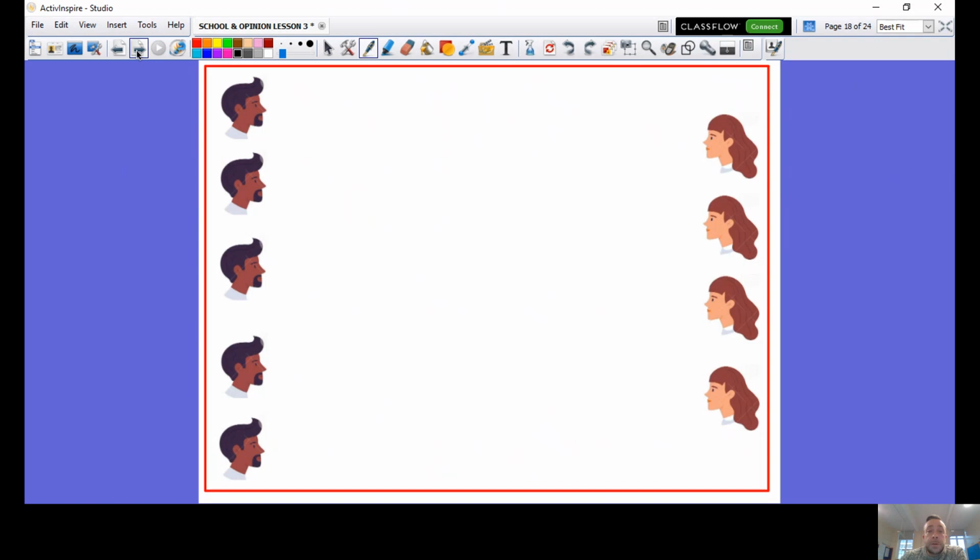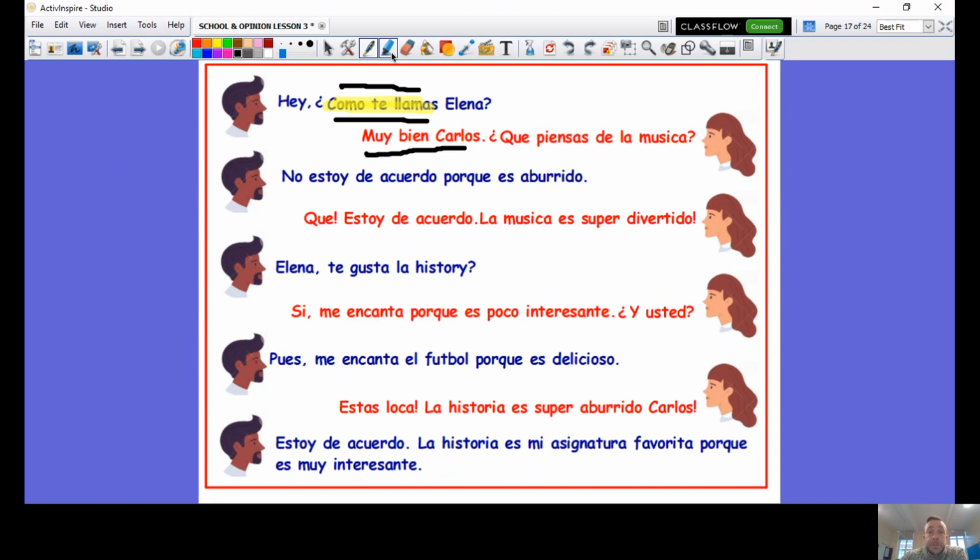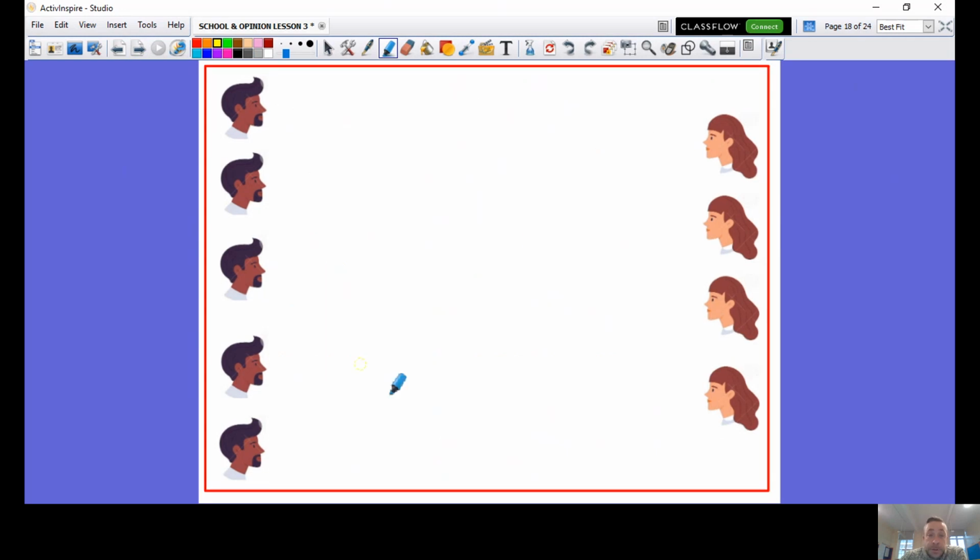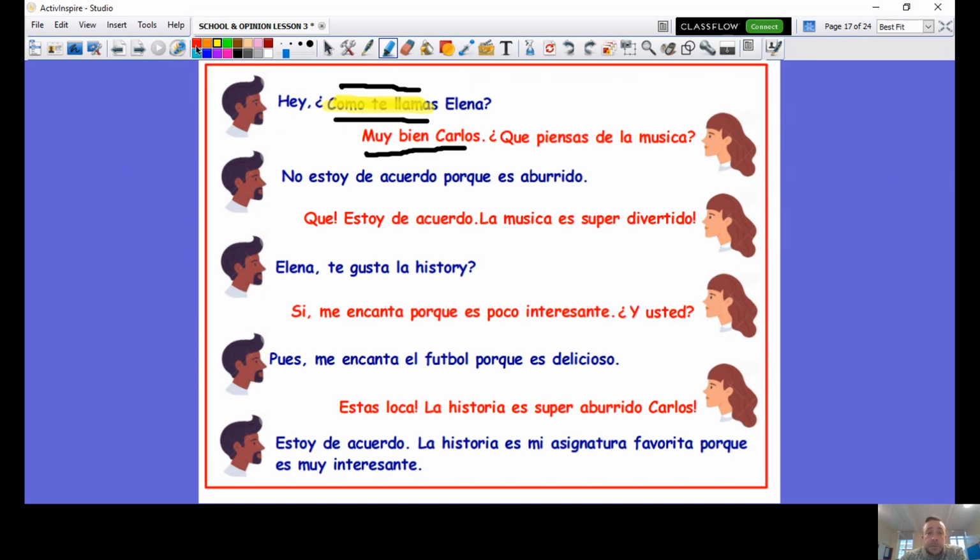Now, here is where you can write the entire conversation out again perfectly. So you can print this sheet off, use your highlighter or underline, and then use this sheet to write out the text correctly, edited. Now, if you don't have a printer, that's fine.